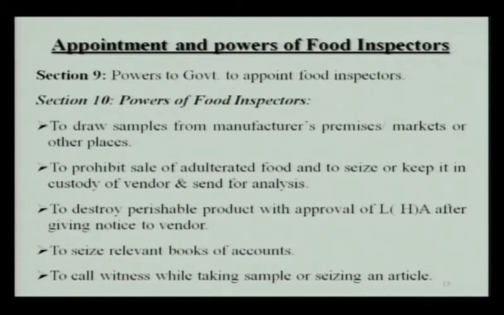Food inspector officers, with the approval of local health authority, can destroy the perishable product if the local authority thinks that the product is perishable in nature and can cause harm to humans. Then that seized product can be destroyed after giving notice to the vendor. The food inspector also has the power to seize relevant books of accounts. They can call witnesses while taking samples or seizing a food article.